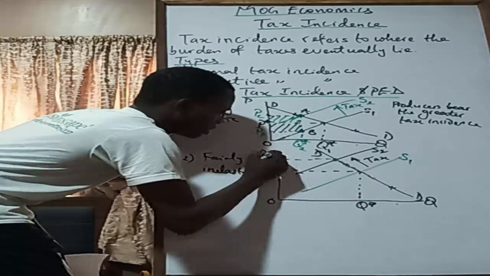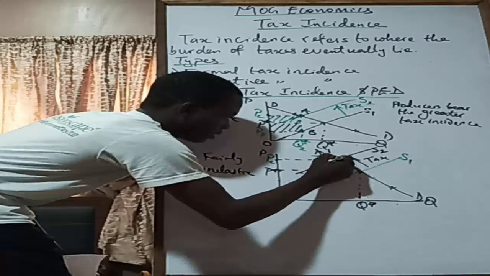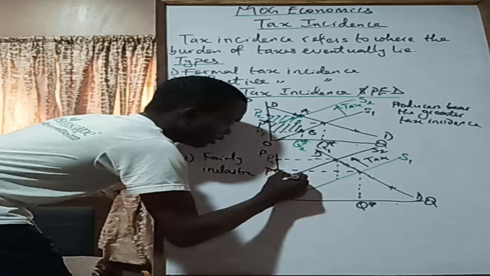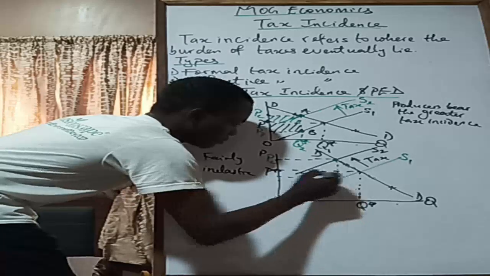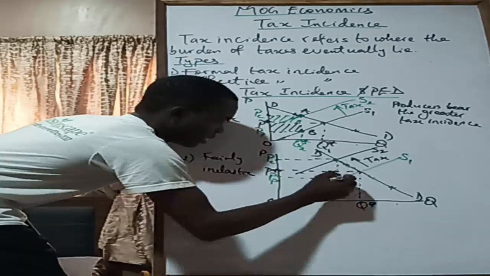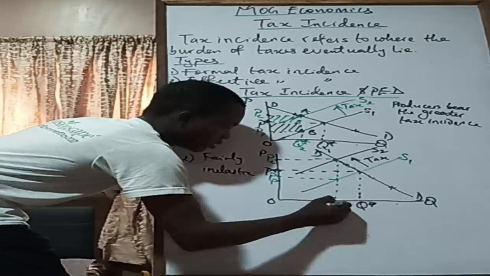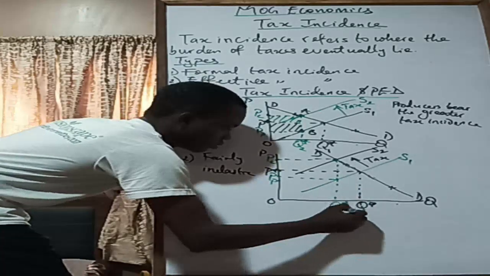This is the price that consumers are paying now, PC. And then this is the price that producers are receiving now, PP. And then we just bring this down to get the equilibrium quantity after tax imposition. So we have Q star 2, Q star 1.